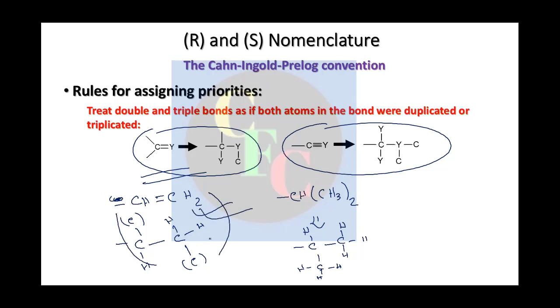You see, this will have higher priority, because this carbon is attached to two carbons. Of course, here there are also two carbons, but then the second carbon is again given priority due to this carbon, which is attached to the second carbon. Okay, so by following these rules we can assign priority to any groups.